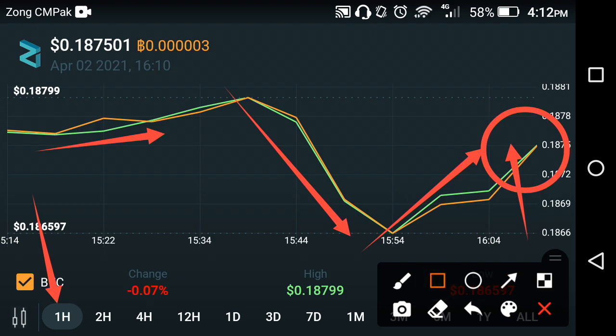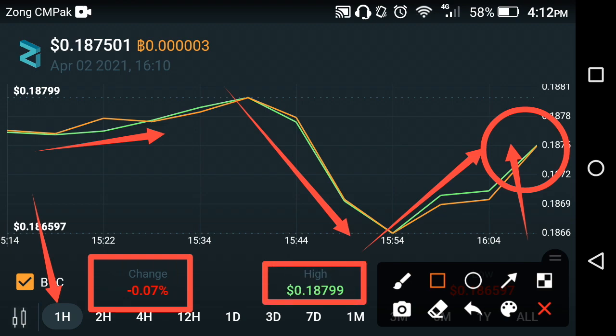If we see the changes of the Zilliqa in the previous last 1 hour, they are negative because they fell down in the previous hours. As you can see here, currently the change is about negative 0.07% in the Zilliqa in the previous hour, and the high price of Zilliqa is about $0.18799 in the previous last 1 hour. Friends, that is the live price prediction of the previous last 1 hour.